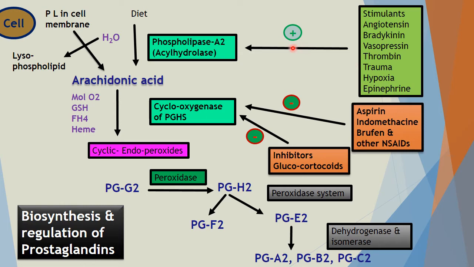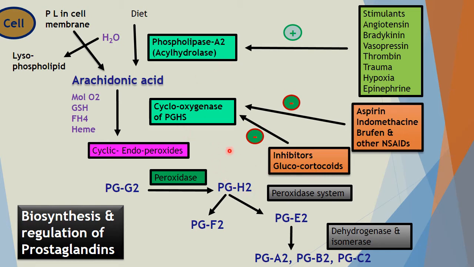Whereas the cyclooxygenase enzyme is inhibited by aspirin, indomethacin, brufen and other NSAIDs. Then the inhibitors are also glucocorticoids. So they are also inhibited by glucocorticoids.